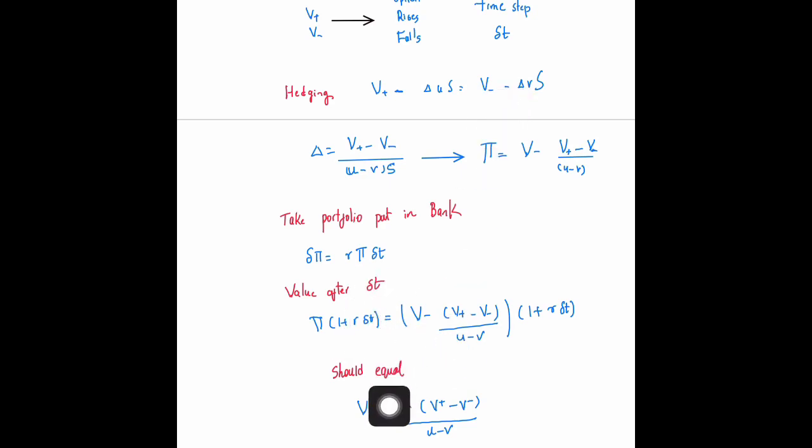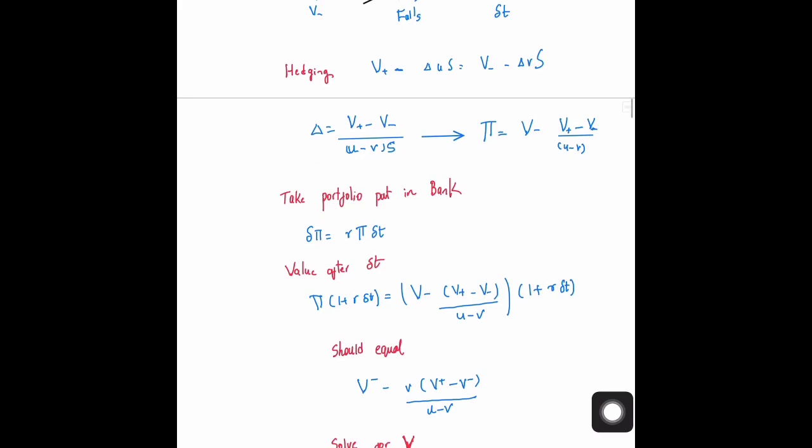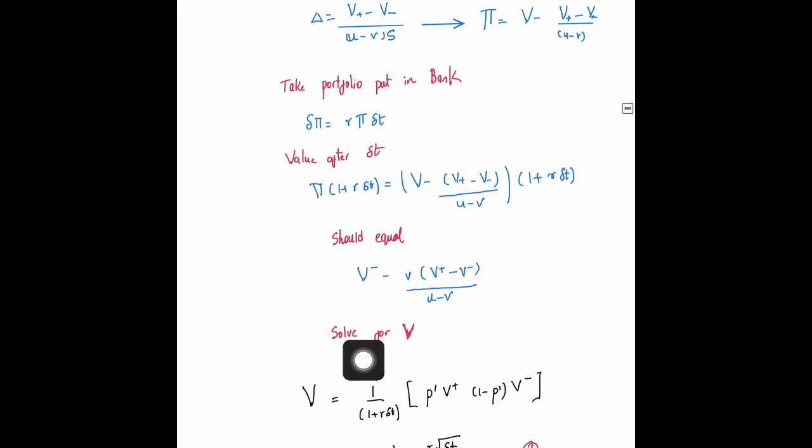Take this value v minus; we evaluate the delta, that is v minus v minus times mu, and we know that we have to multiply it by vs. The ss cancel, so there is a minus v here. So this stuff that is there should equal this stuff. Use that to solve for v. If you use that to solve for v, what we get is the following.